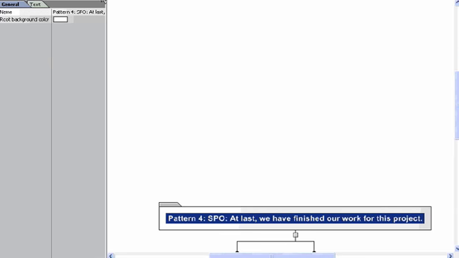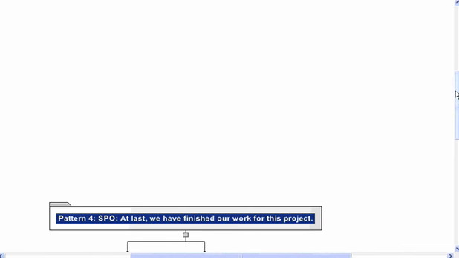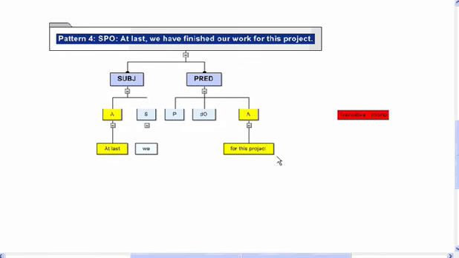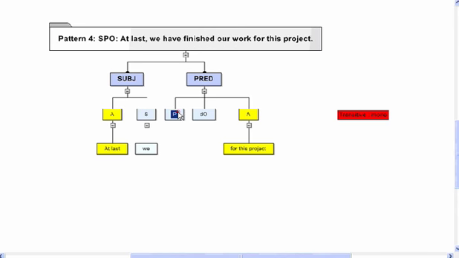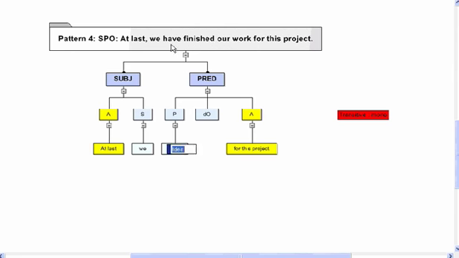Now what happened there? Here we go. So adverbials can be moved around. We could have said, "we have finished our work for this project at last." So this adverbial could easily have been moved somewhere else. In the predicator, we have two verbs. The first verb, the one most to the left, in this case it's a helping verb, and it's finite.